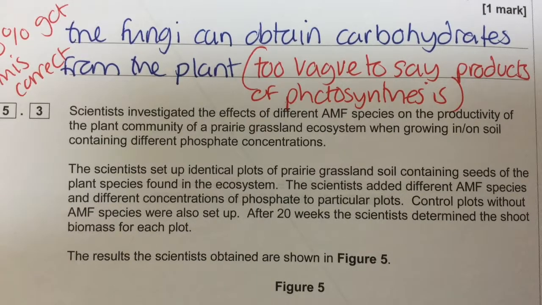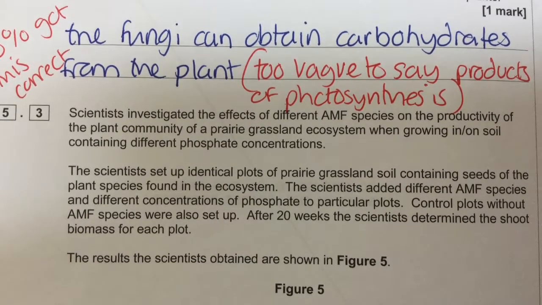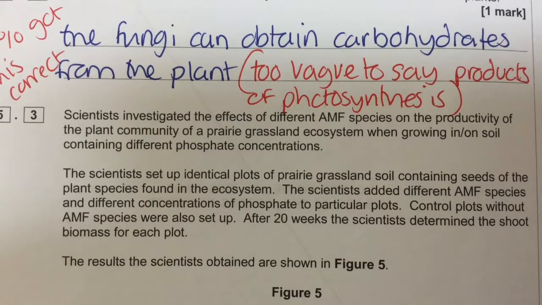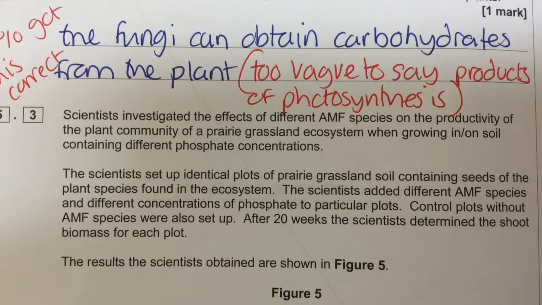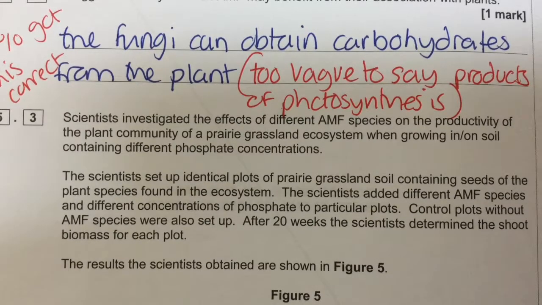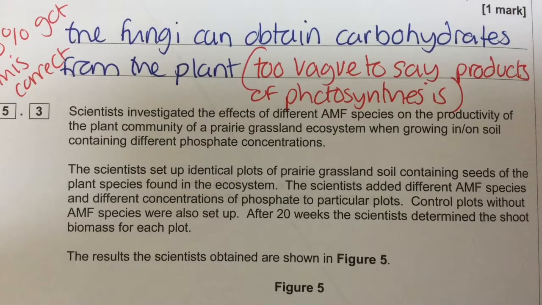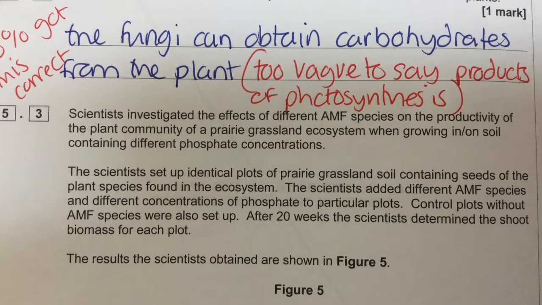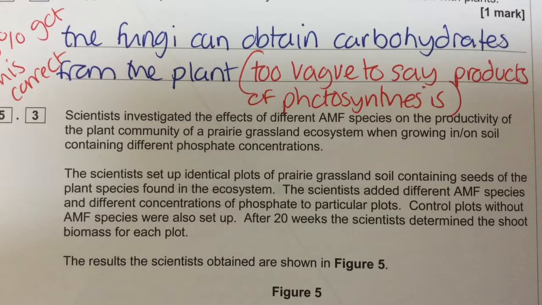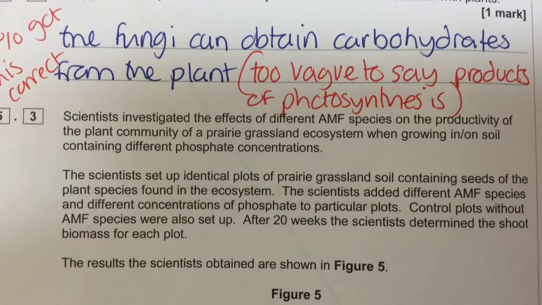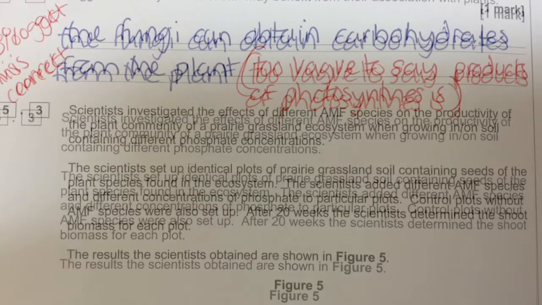The next bit of the question involves quite a bit of reading. I would suggest as you read through it, you chunk it up, you use your pen to break it up so that you can skip back to it and refer to the main points more easily. Scientists investigated the effect of different AMF species on the productivity of the plant community of a prairie grassland ecosystem when growing in or on soil containing different phosphate concentrations.